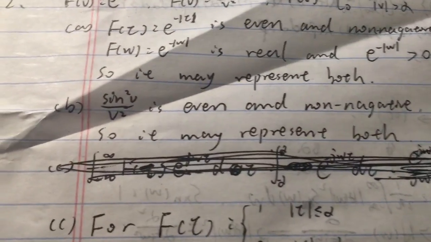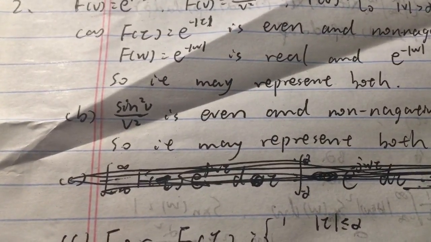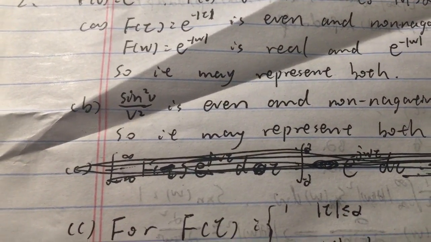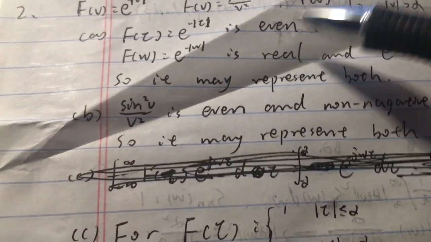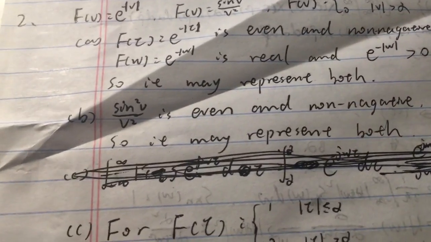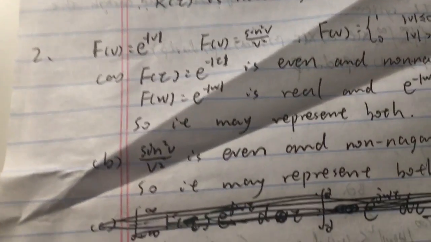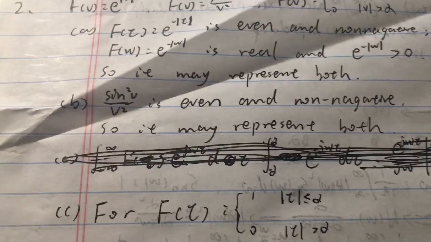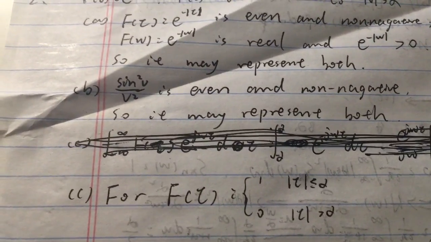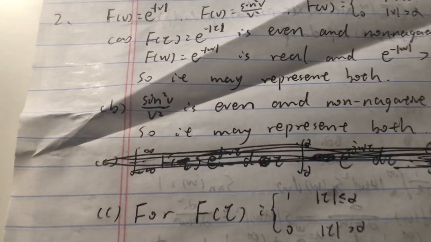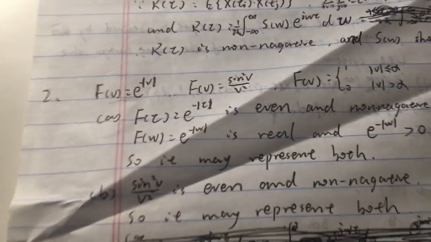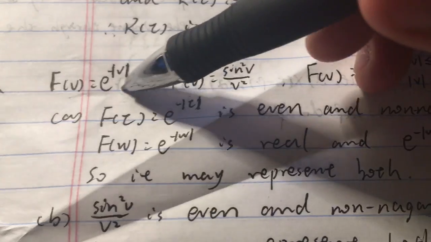So now we need to prove or disprove which function may represent a WSS stochastic process or a spectral density function, or they can represent both. So we need to explain it. So for the first function is this.